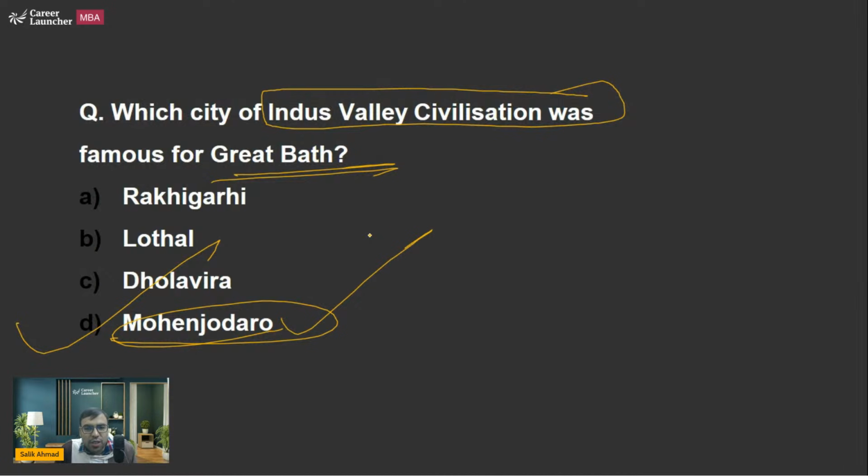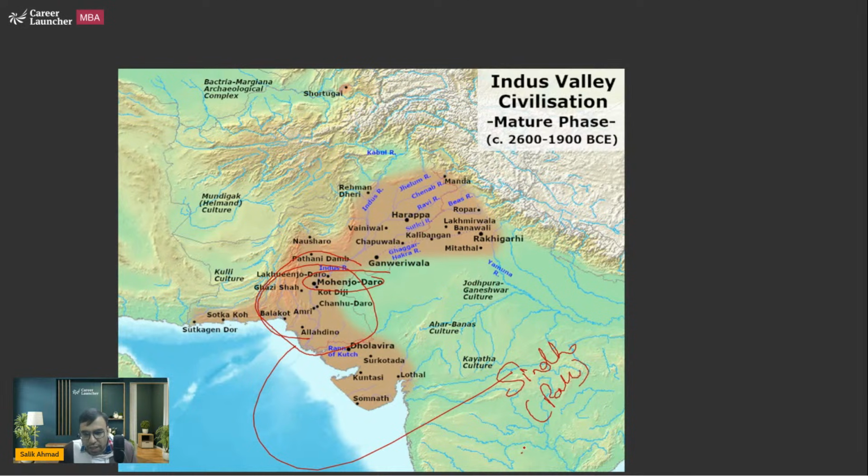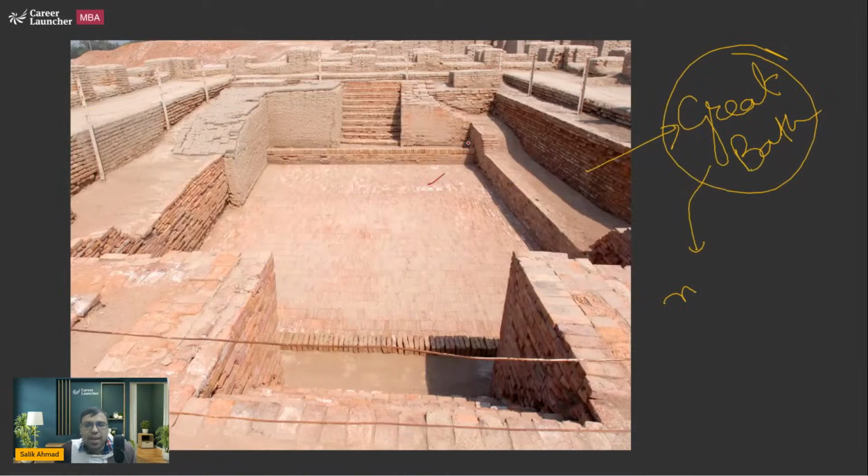D is the right answer to this question. And where is Mohenjo-daro? In which region will you find it? I've just told you, Mohenjo-daro, here it is. This is a region of Pakistan's Sindh region. So the answer would be Sindh, Pakistan. This is the place where Mohenjo-daro is today, famous for the Great Bath at Mohenjo-daro.